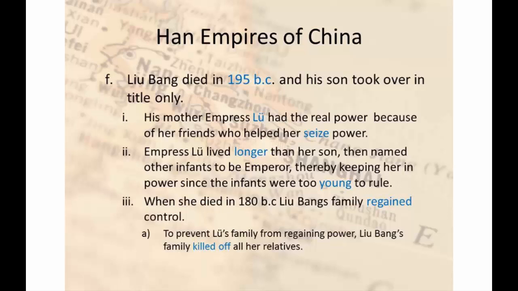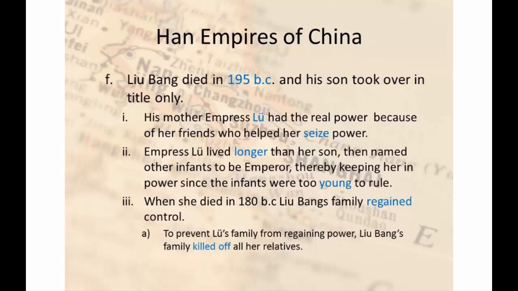Empress Liu lived longer than her son, but then continued to name other infants to be emperor. Because these infants were not of age to be emperors, she was able to still hold on to the power because they were too young to rule. But, as with everybody, eventually she died in 180 BC, and Liu Bang's family regained control.